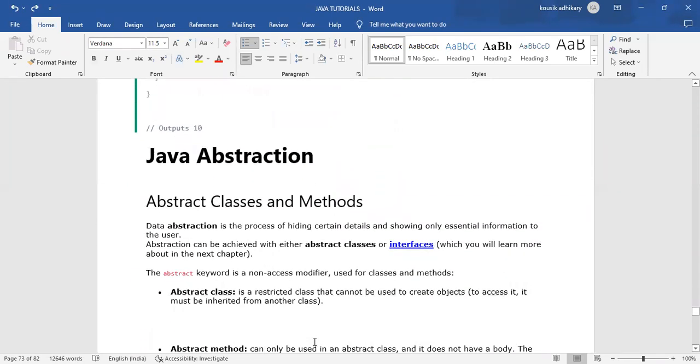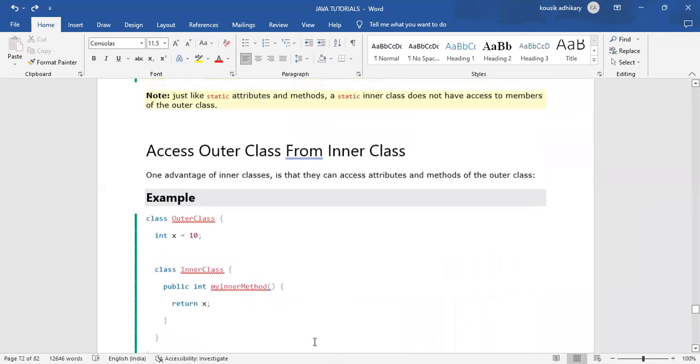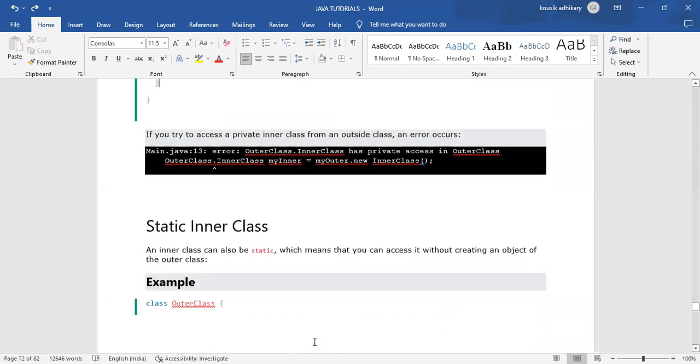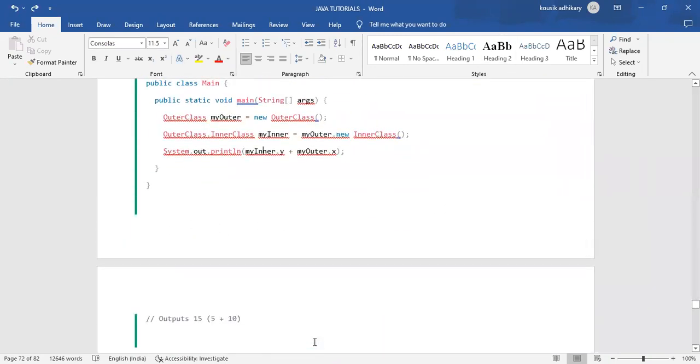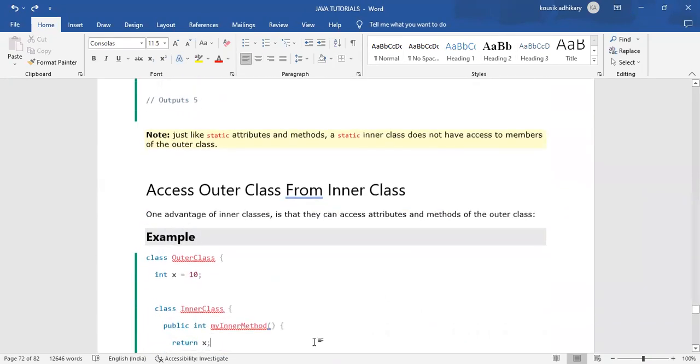Java abstraction, another object-oriented concept. So how many have we done? Inheritance, polymorphism, encapsulation, and that abstraction.